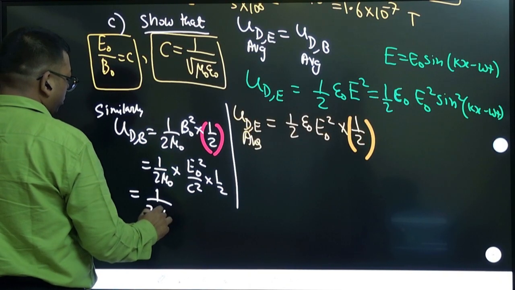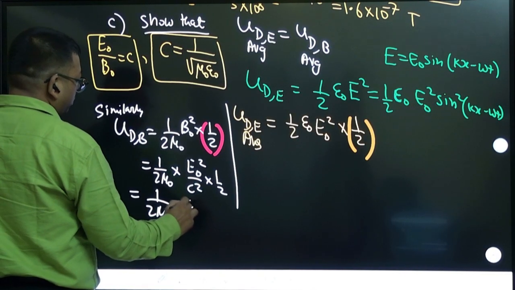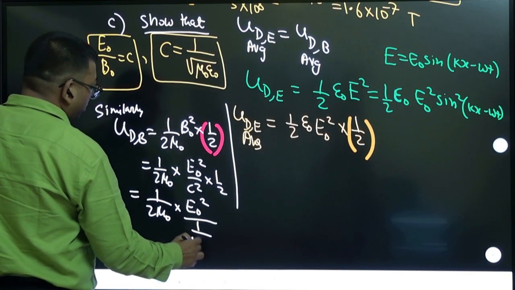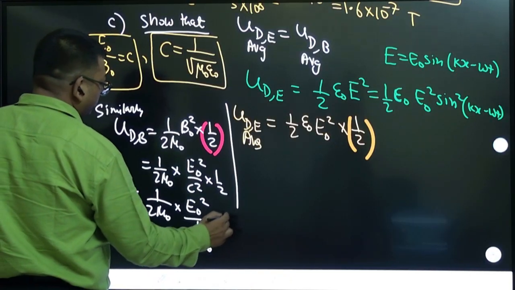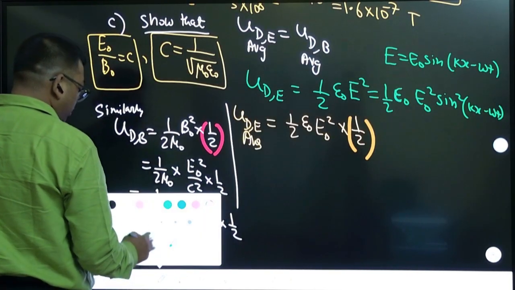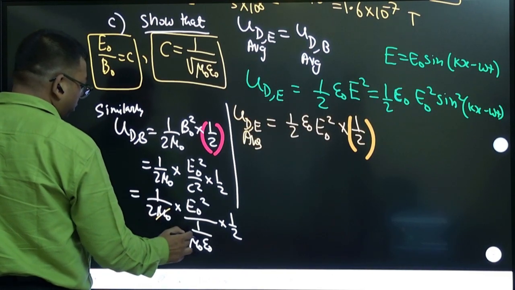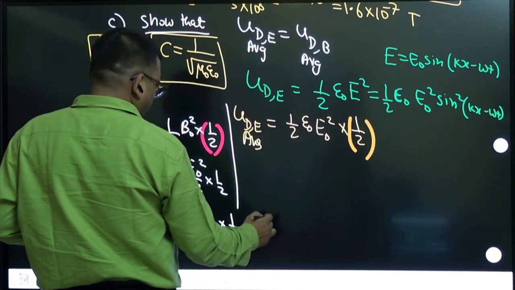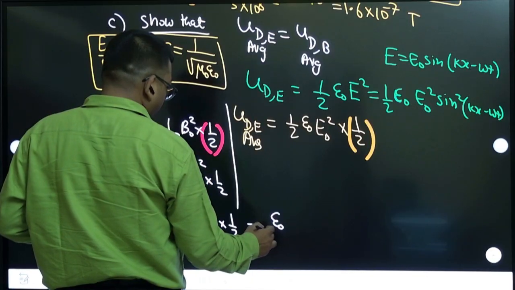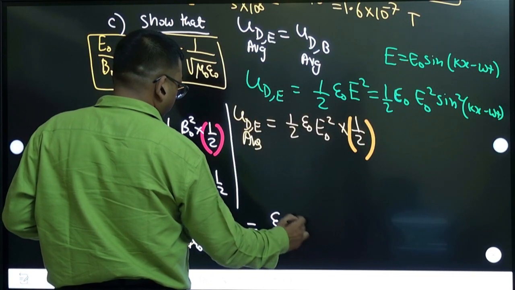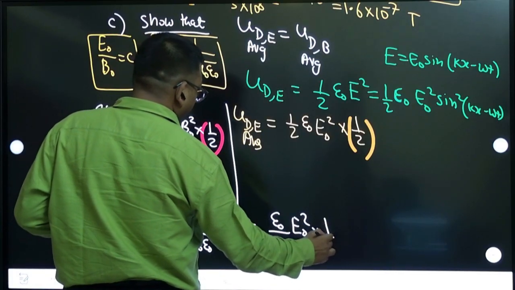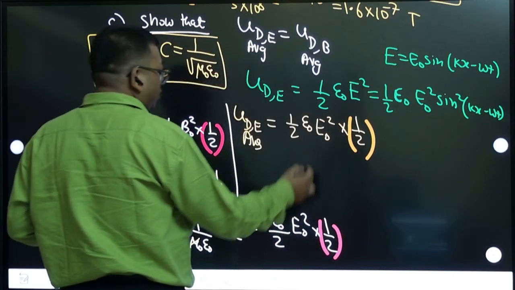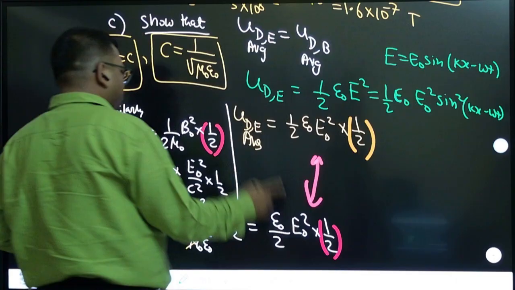So 1 by 2 mu naught E naught square times mu naught epsilon naught, if I substitute. Here you will see that the mu naught terms get cancelled. You will get epsilon naught in the numerator, by 2, E naught square, and this extra half is coming. Now it is the same only. You got this, right? Now check, this is equal. It should become equal like that.